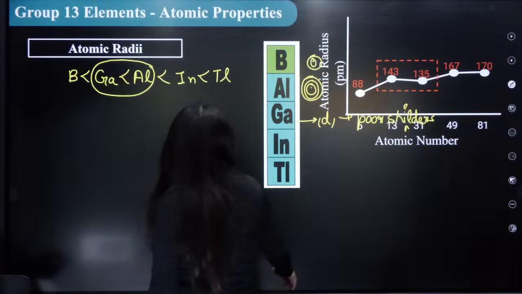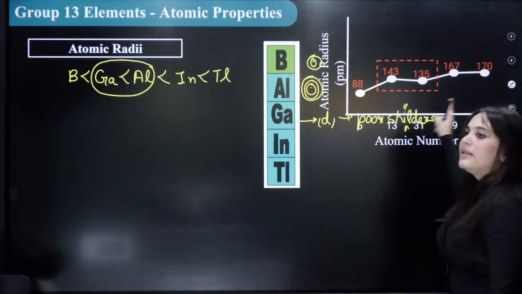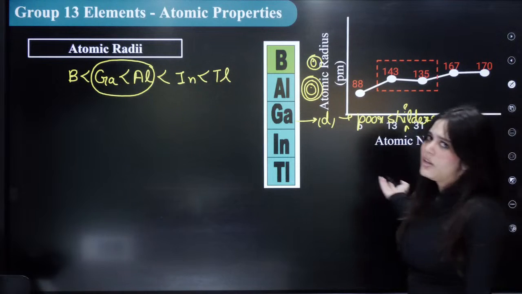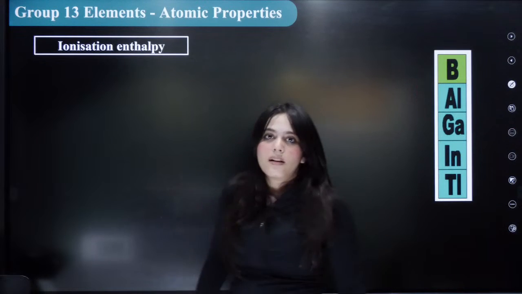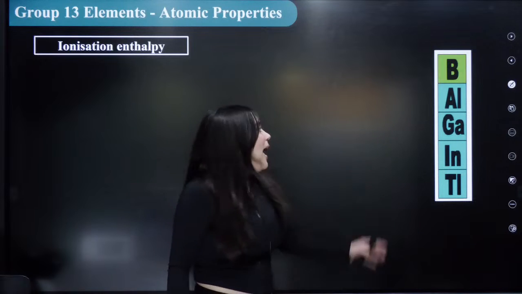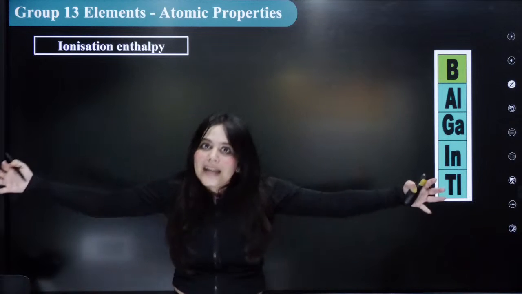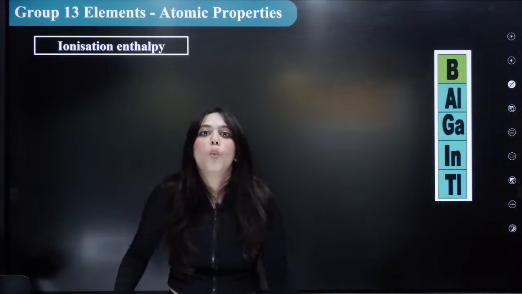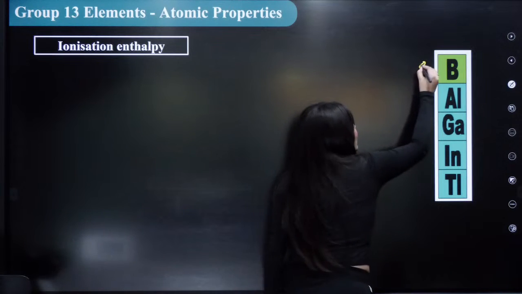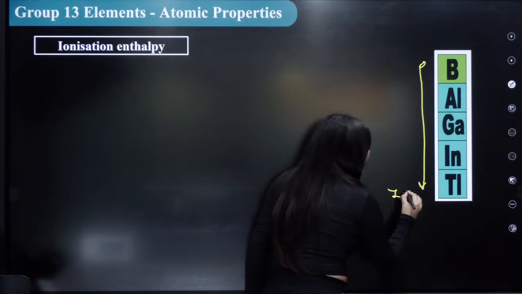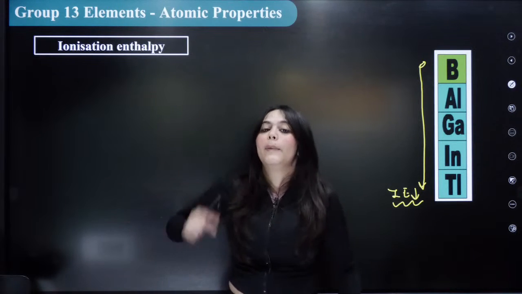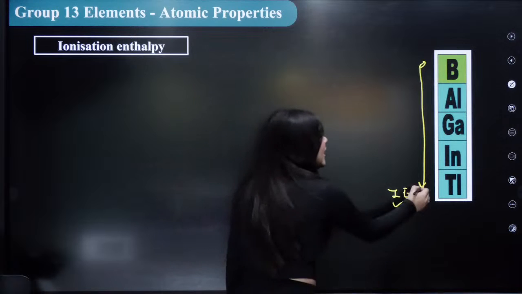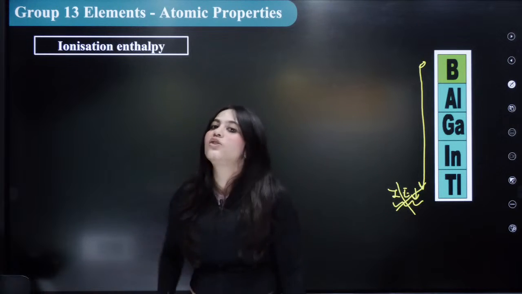Now let us move forward to the next. This is graphically shown here, not important, only this trend is important. Now next is ionization enthalpy. I just told you what happens as we go down, the size increases. If the size is increasing, what should actually happen? The general trend should be that the ionization energy must decrease, right? Ionization energy must decrease because the size is increasing. But this doesn't happen. What actually happens?